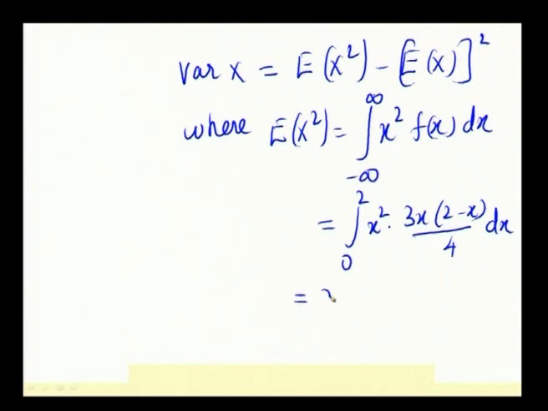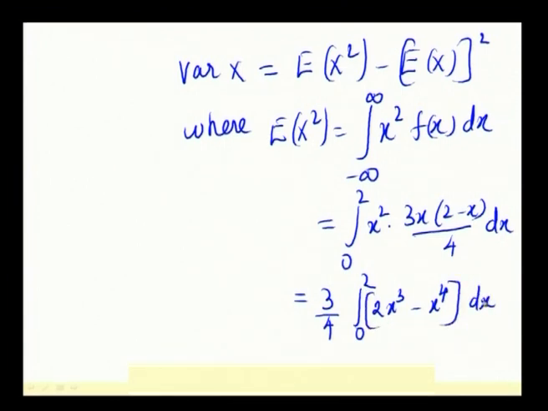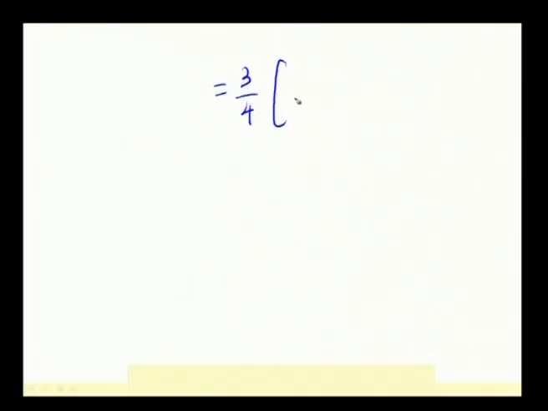We will simplify it so that it will be easy to integrate. 3/4 is taken outside and the remaining is 2x cubed minus x power 4 dx. When you integrate, this is 3/4 times 2x power 4 by 4 minus x power 5 by 5, within the limits 0 to 2.